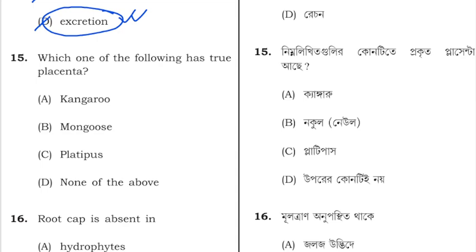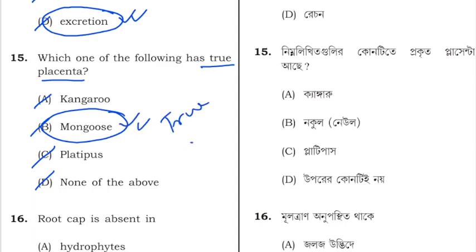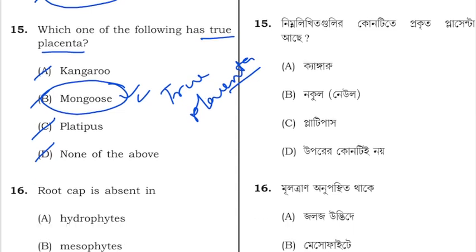Next question is, which of the following has true placenta? Options are kangaroo, mongoose, platypus or none of the above. So mongoose basically has a true placenta. They have true placenta. So option B is correct.